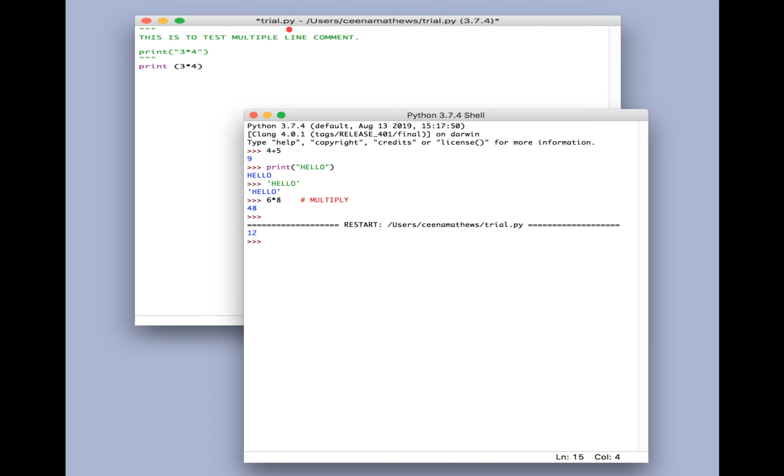So I have used a file for that purpose. Only in a file you can give these multi-line comments. I have executed this program, and for the statement print 3 into 4, it displays the answer as 12.